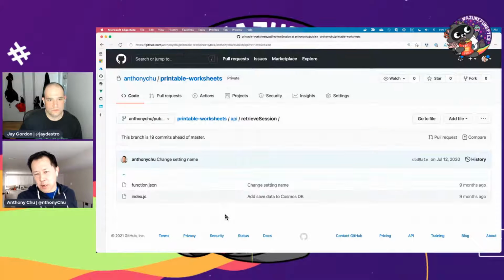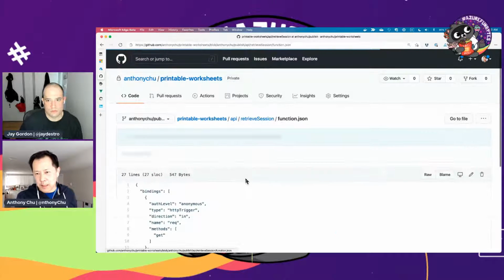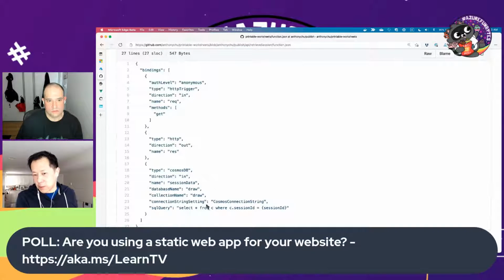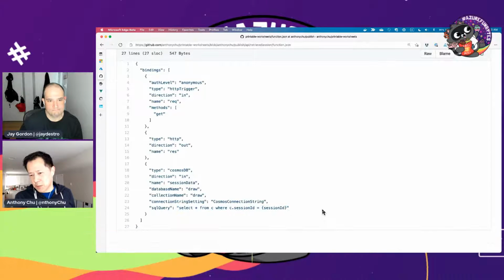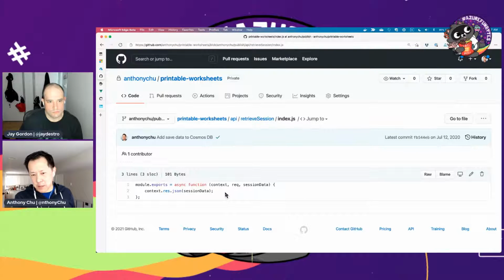Same thing when somebody joins a session: it's going to ping this API here, retrieve session. And again, this time I'm using an input binding. An input binding is able to pull stuff from data sources when a function executes. So here I'm just saying, pull everything belonging to this session from Cosmos DB. And then my code is literally a single line of code that takes the data that was pulled from Cosmos and returns it back to the browser.